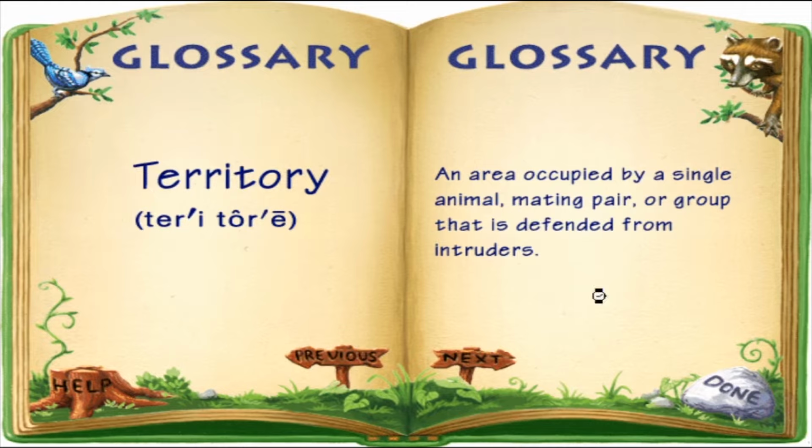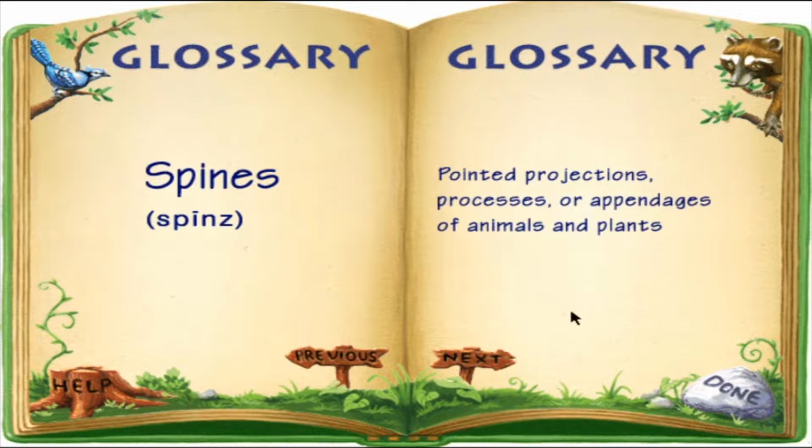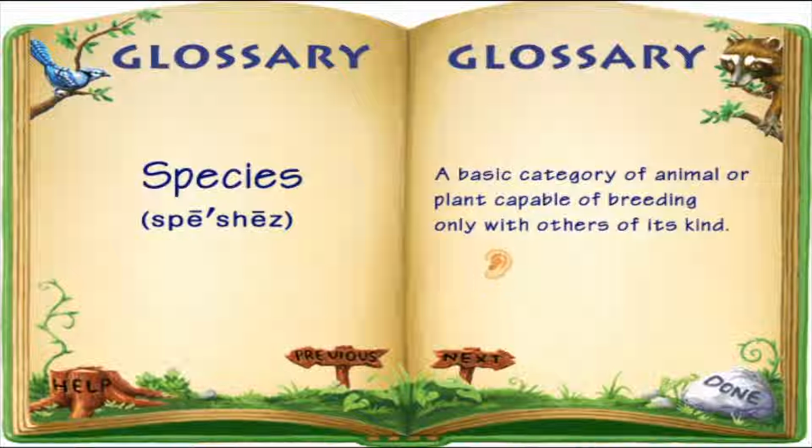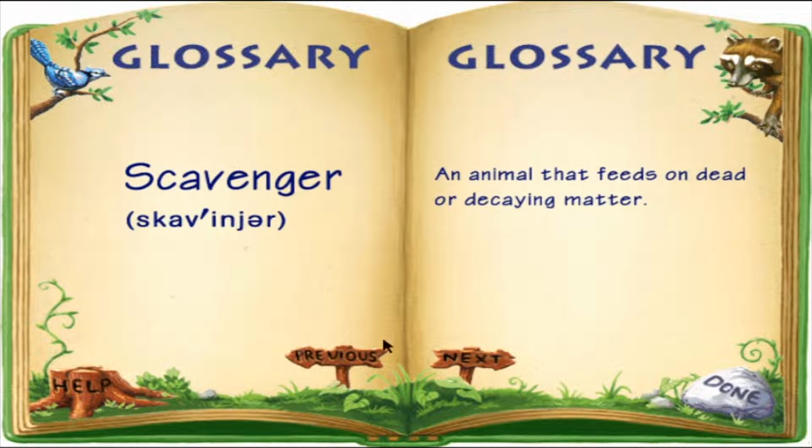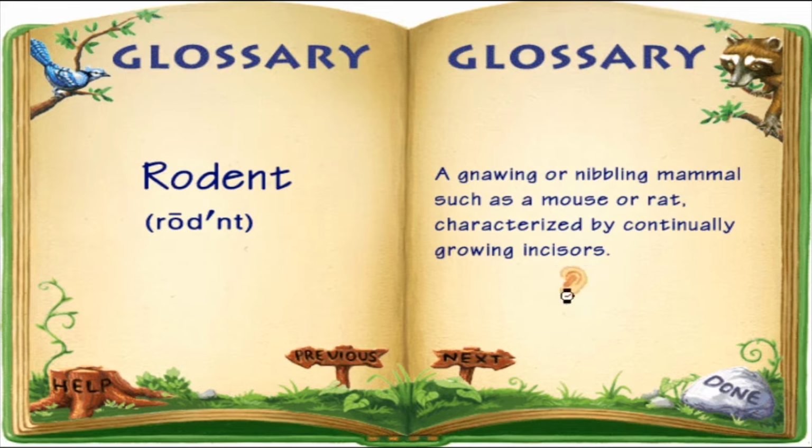Territory. An area occupied by a single animal, mating pair, or group that is defended from intruders. Spines. Pointed projections, processes, or appendages of animals and plants. Species. A basic category of animal or plant capable of breeding only with others of its kind. Scavenger. An animal that feeds on dead or decaying matter. Rodent. A gnawing or nibbling mammal such as a mouse or rat, characterized by continually growing incisors.